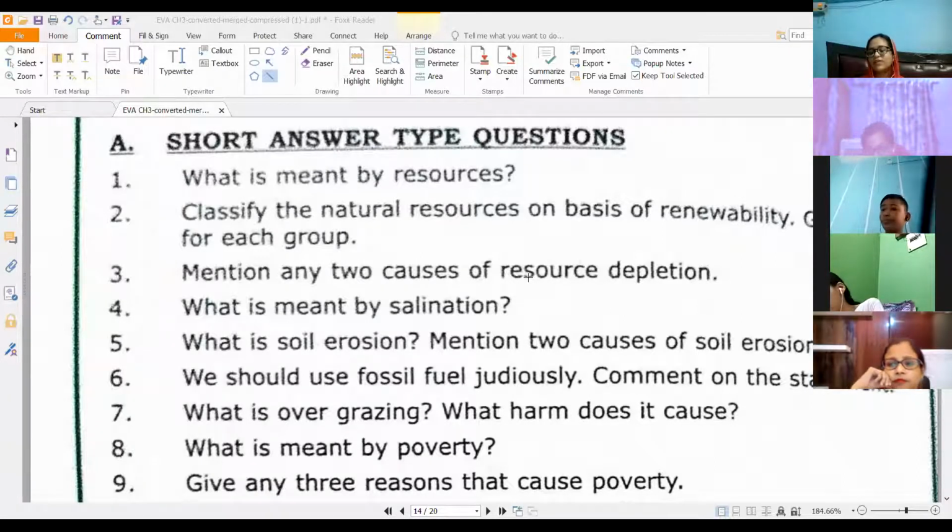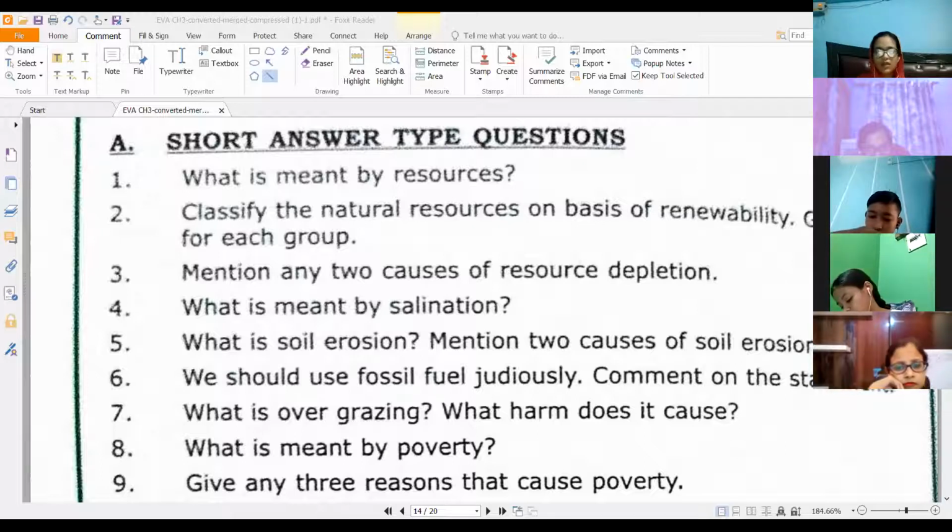Then what is meant by salination? You have it in your key terms. Then soil erosion, again in your key terms, two causes you can give very well. You people know it. What is soil erosion? Then we should use fossil fuel judiciously, comment on the statement. So you can talk about why you should use fossil fuel judiciously and how it is to be done, right? What it refers to judicious use of fossil fuel. Then what is overgrazing? What harm does it cause? Again, refer to key term and what harm it is causing. You can explain it on your own.